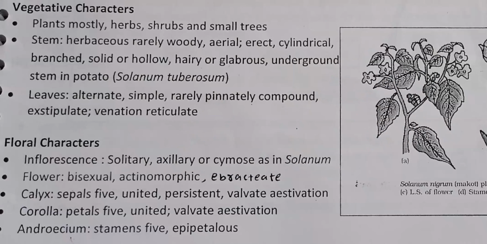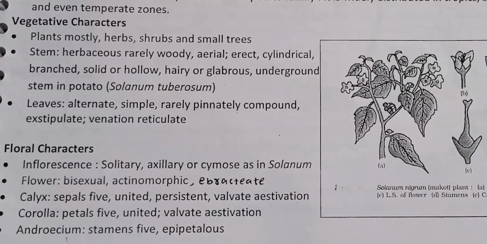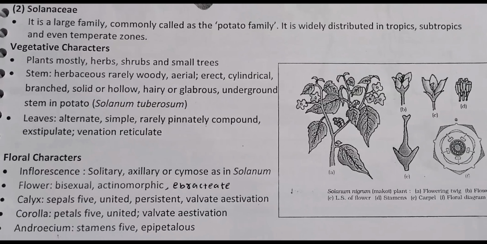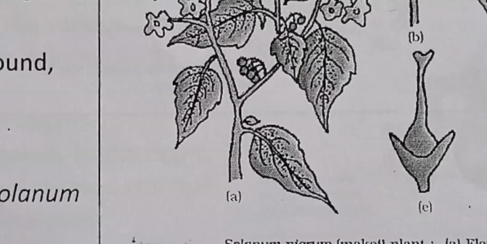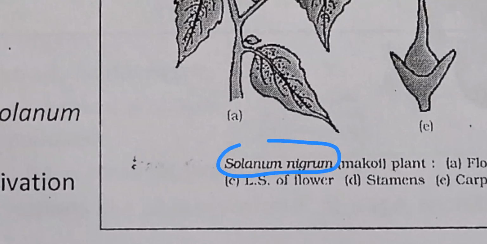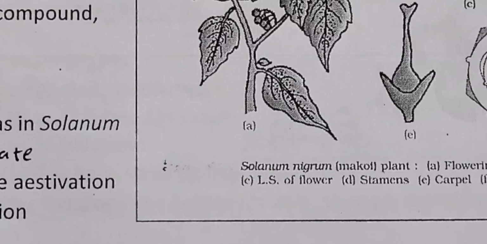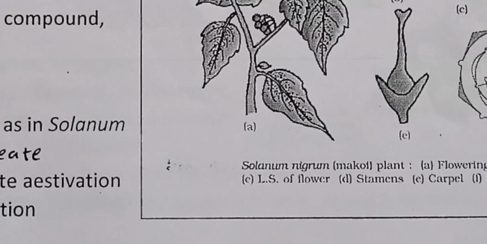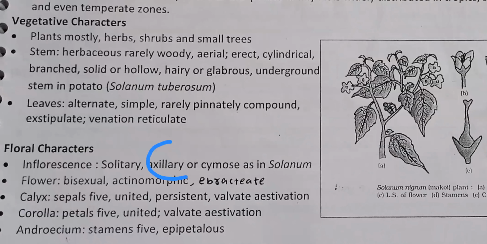Even one more in this diagram, Solanum nigrum, which we commonly call the makoi plant. This is one more member of Solanum. So in all these, we get this type of inflorescence, axillary or cymose.